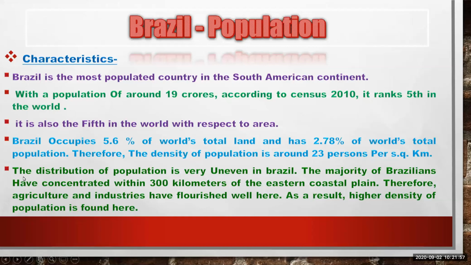The next characteristic is the distribution of population is very uneven in Brazil. The majority of Brazilians are concentrated within 300 kilometers of the eastern coastal plains. Therefore, agriculture and industries have flourished well here. As a result, a higher density of population is found here. We have already seen the coastal part of Brazil has more population as compared to the northern and central part.